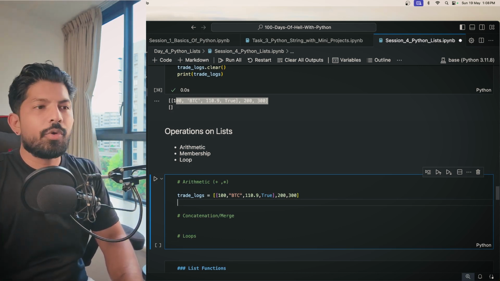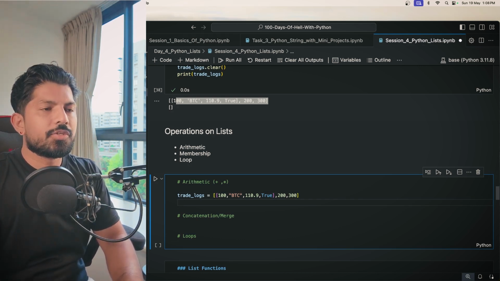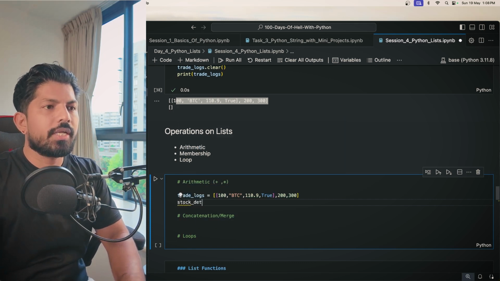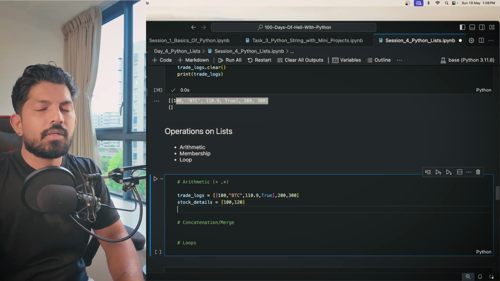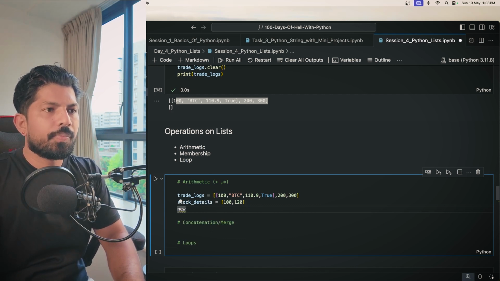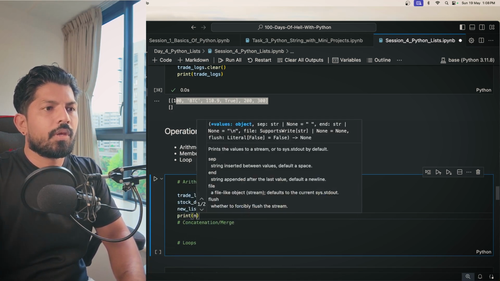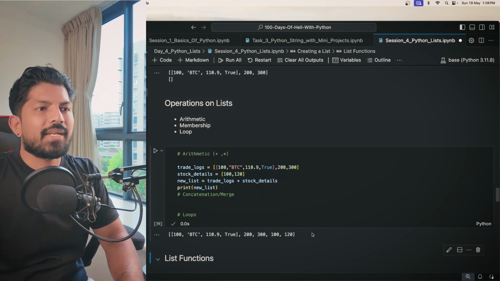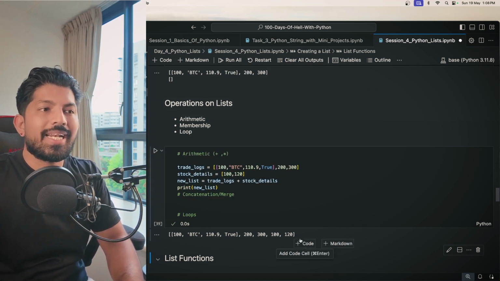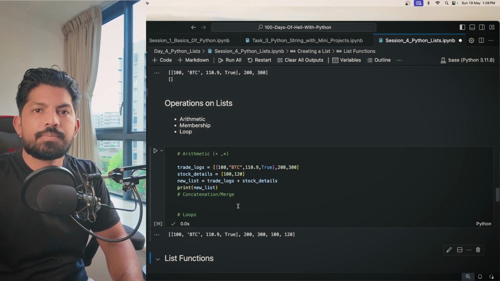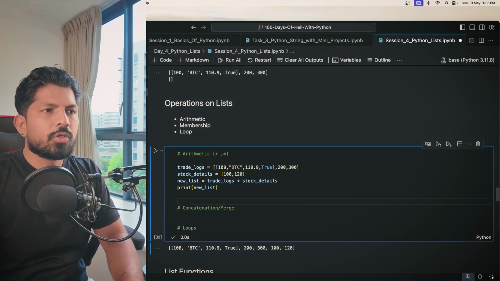Let's say we have another list, and the name of that list is stock details, and let's give it the values 100 and 120. Now if you want to use the addition operation here, you can create a new list equals trade logs plus stock details. And when you print the new list, you can see that it has been merged, or you can say concatenated, correct?